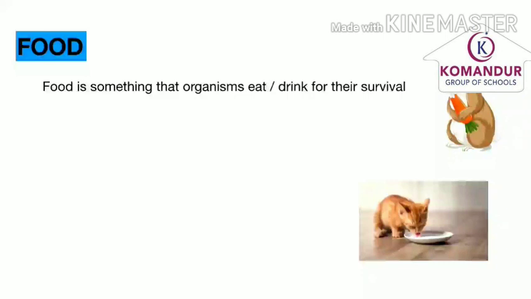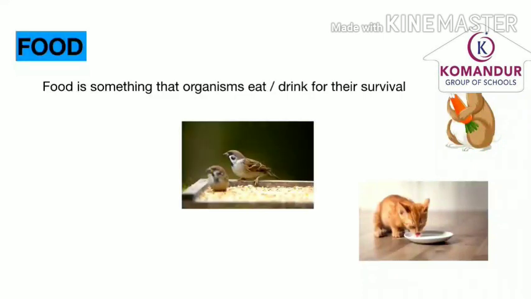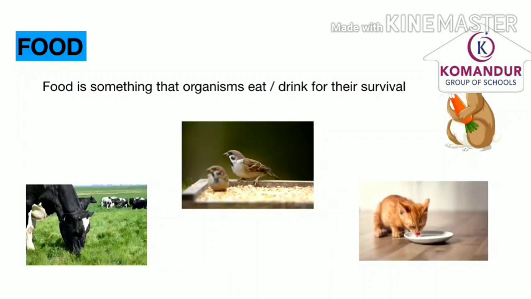If you think of birds, different birds have different food habits. Some prefer eating seeds, some others will eat insects and worms. Finally, if you think of a cow, generally it prefers eating grass.